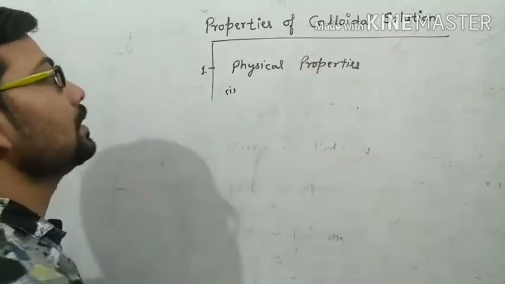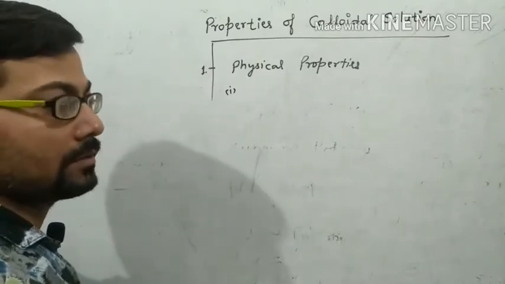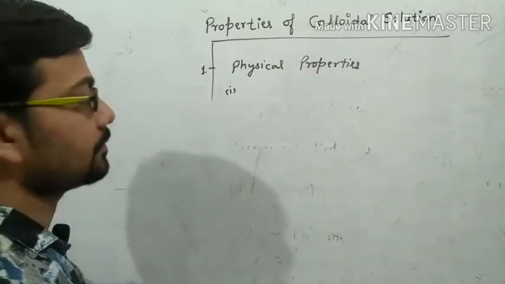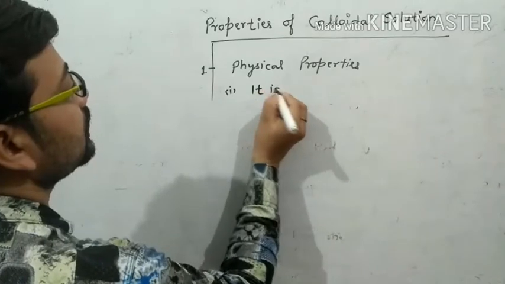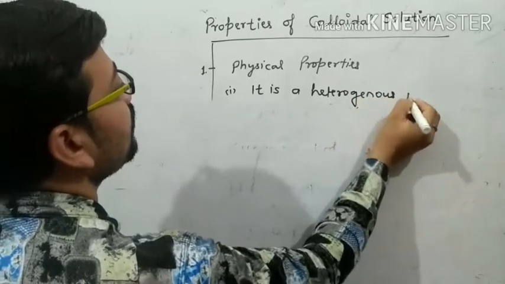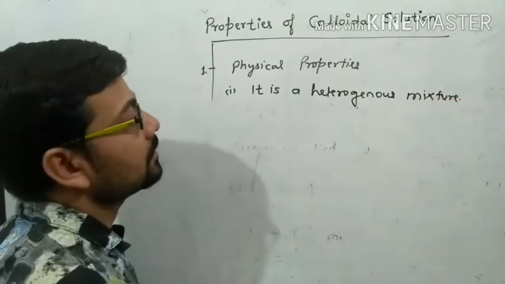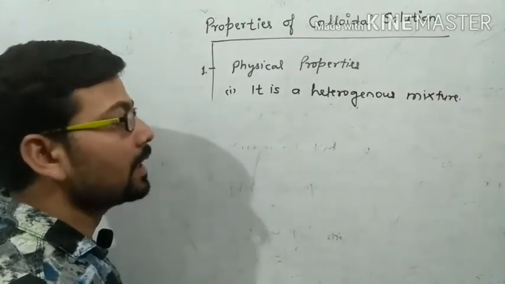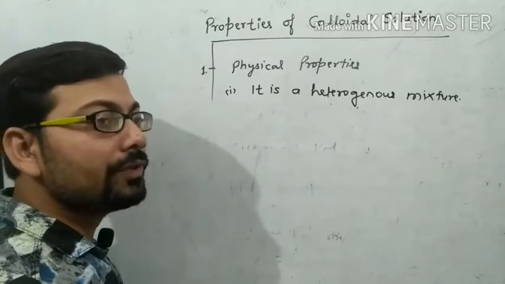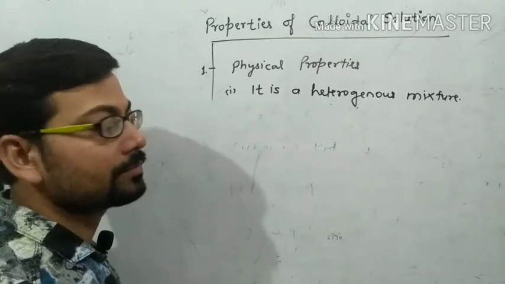Number one, when we observe the types of colloidal solution, the colloidal solution is a heterogeneous mixture, and this is identified by a microscope called the ultra microscope. The microscope by which we can see the heterogeneous particles is called an ultra microscope.